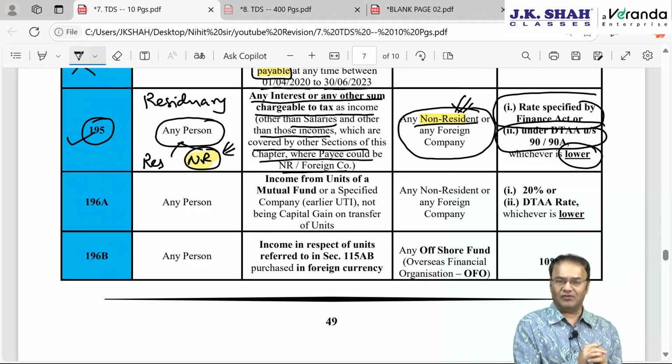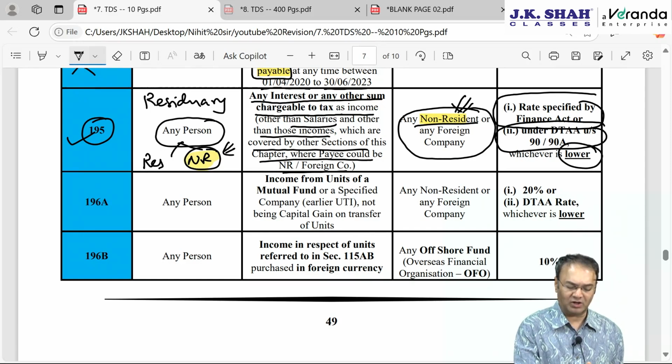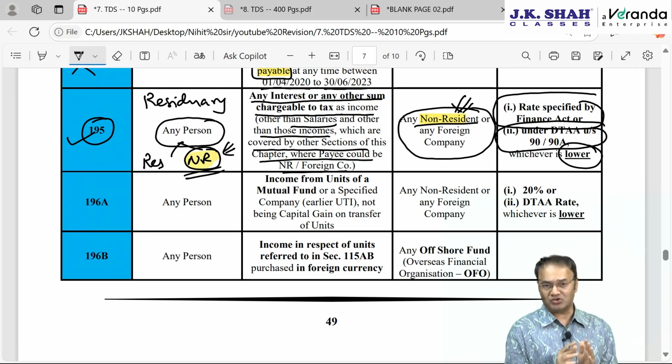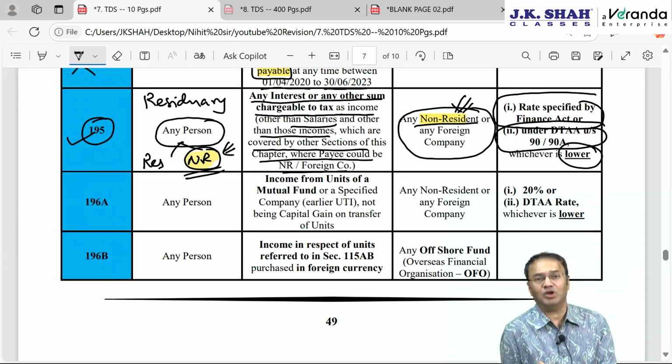So, the government clarified it by inserting a retrospective explanation to section 195, saying that if income is taxable in India, then TDS will have to be deducted irrespective of whether that non-resident has a place of business in India or not, a place of residence in India or not, a permanent establishment in India or not, or any other kind of presence in India or not. Even if there is no presence of Vodafone while making payment to Hutch,